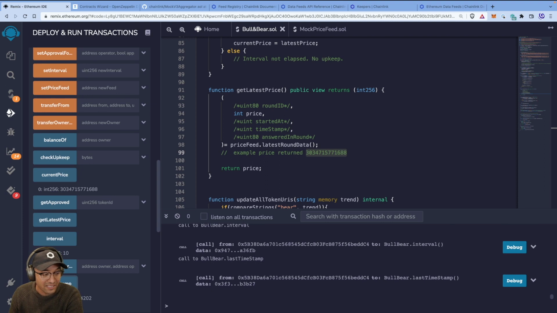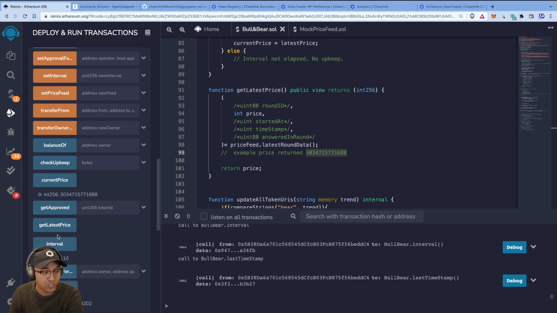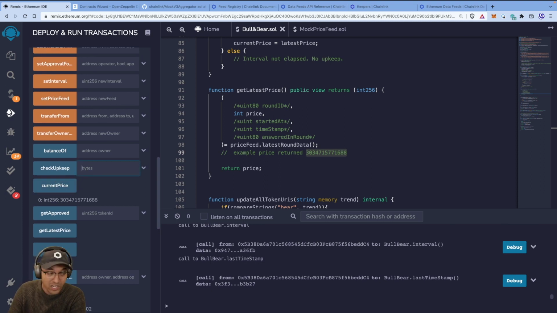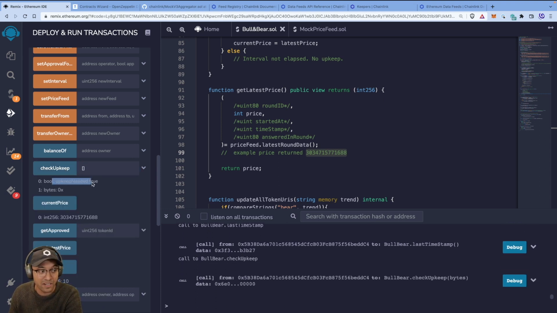You'll see the last timestamp was 16527742002. So now if I do check upkeep and you pass it bytes, which is basically an empty array because we're not using those arguments, we check the upkeep to see if it returns true or false. Is an upkeep due or not? If it's due, it'll return true. It's well over 10 seconds, so it should be due. So yes, upkeep needed is true.